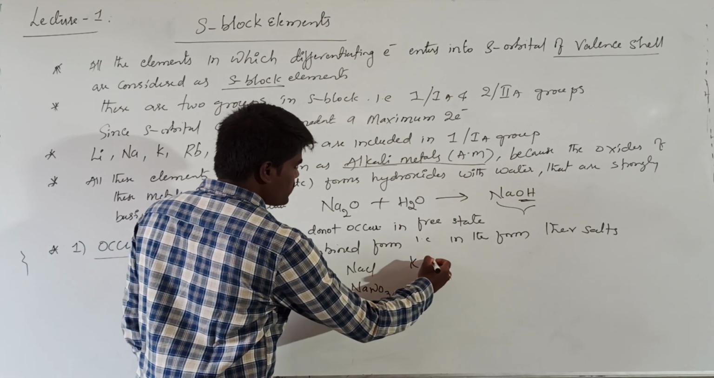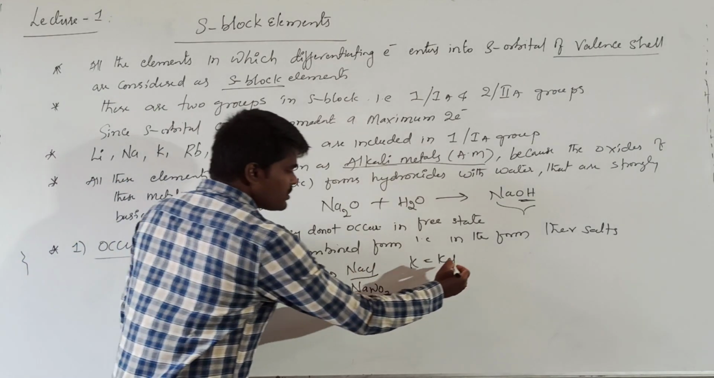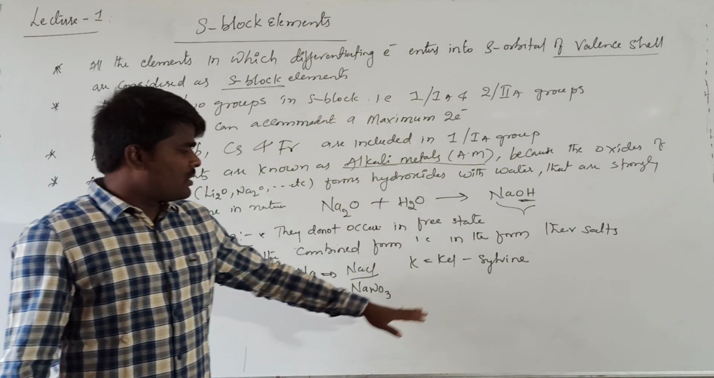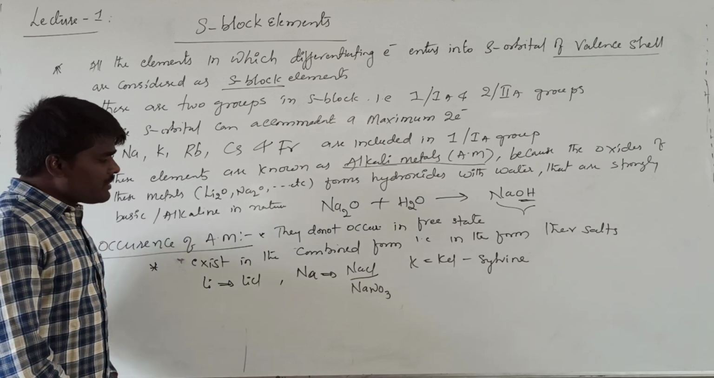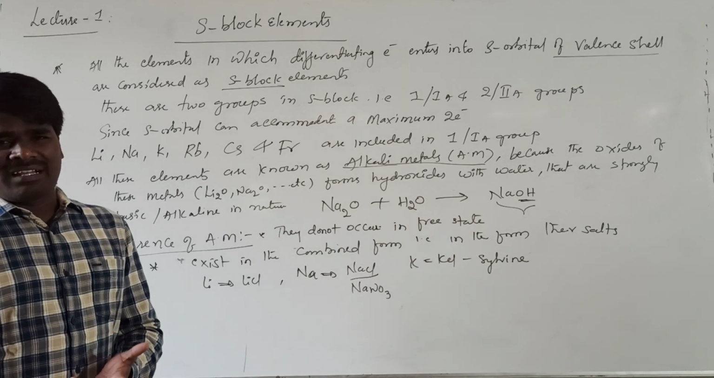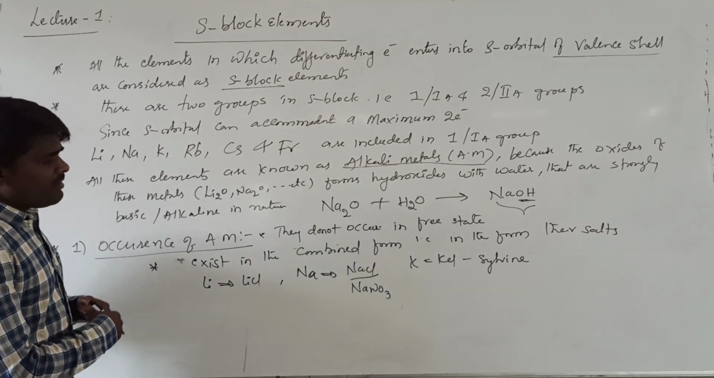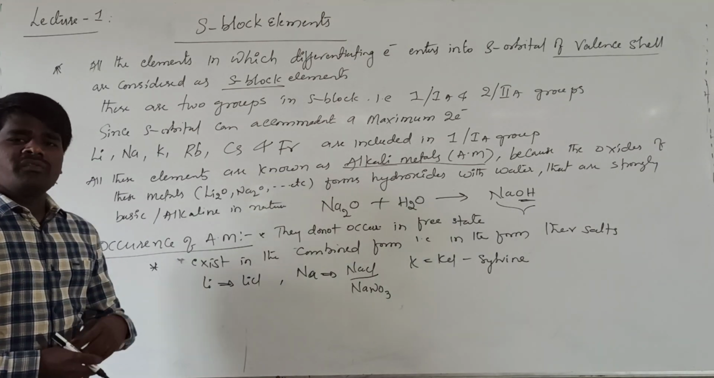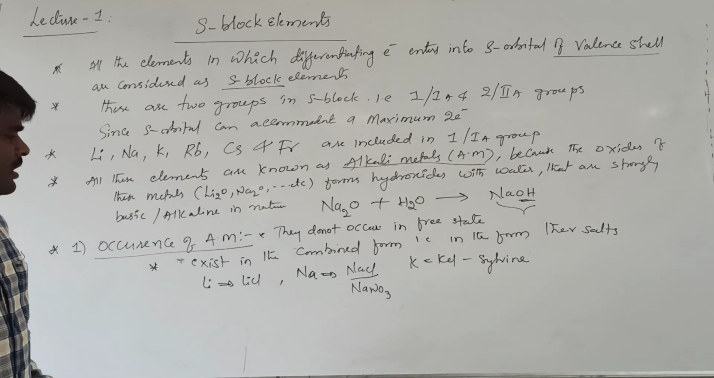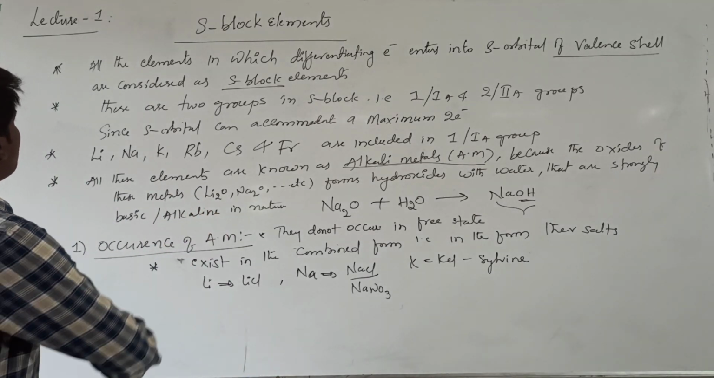If you are talking about potassium, it will also exist in the form of KCl. This is called rock salt. This KCl is called sylvine. They generally exist in the combined form in the form of their salts. They can be halides, sulfates, or any other salts such as carbonates or bicarbonates. This is the main source of occurrence of alkali metals in nature. This is about the occurrence. The important thing to be noted down is that they do not occur generally in the free state. Right? Hope it is clear.